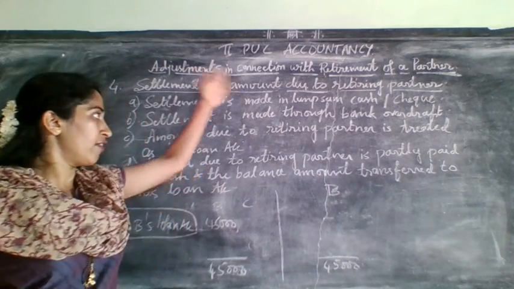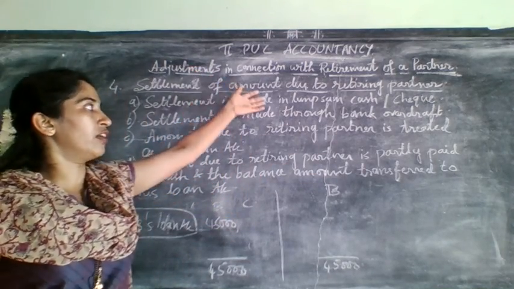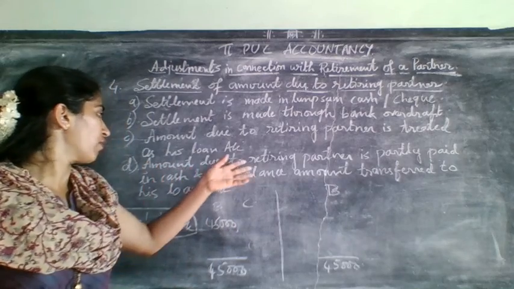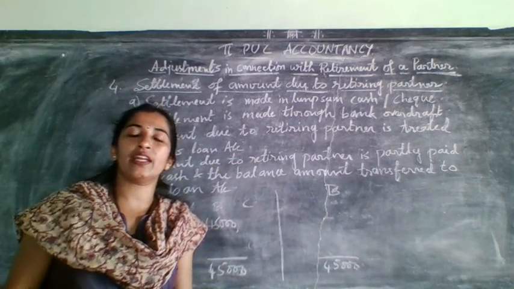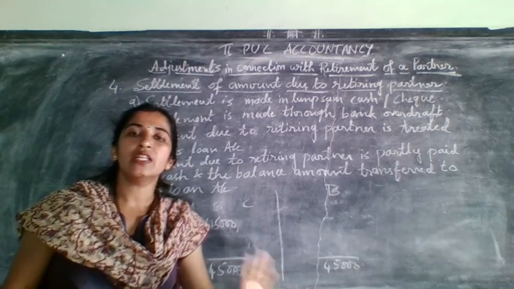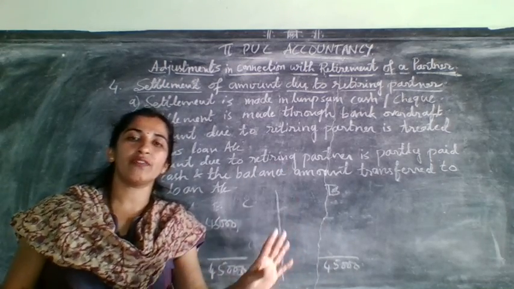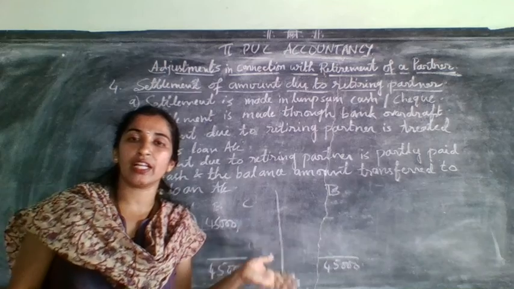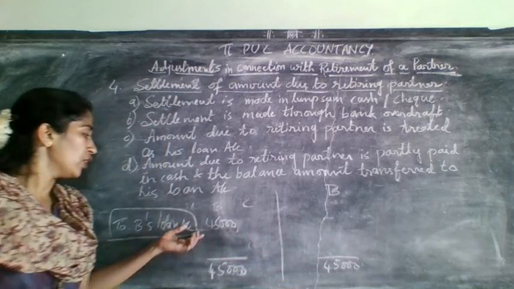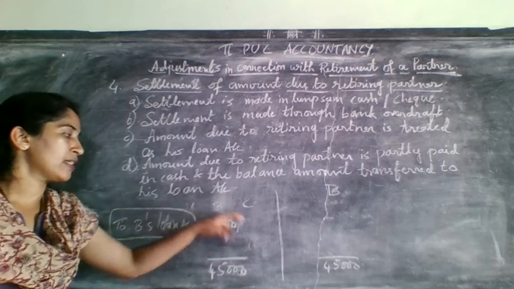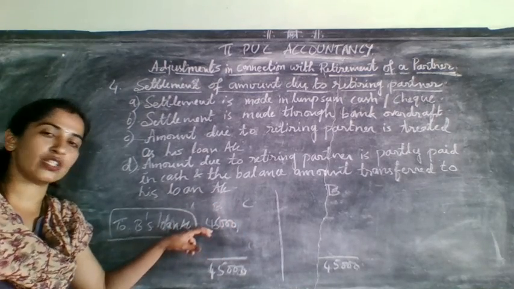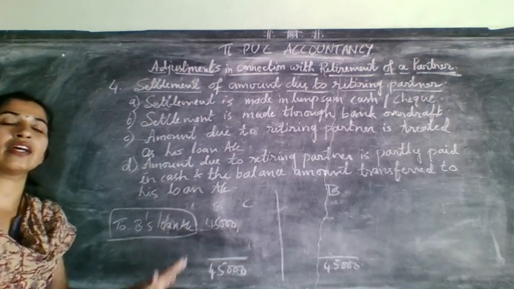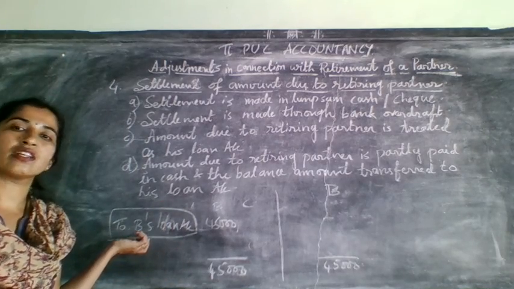When they have not given anything, like it was not settled through cash or check, not transferred to bank overdraft, or partly paid and partly transferred to loan account, nothing was given in the problem, no adjustment related to settlement of retiring partner's account, then you should assume that whatever the due balance to the retiring partner will be transferred to his loan account.